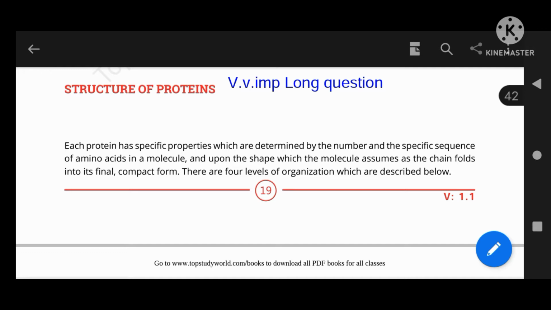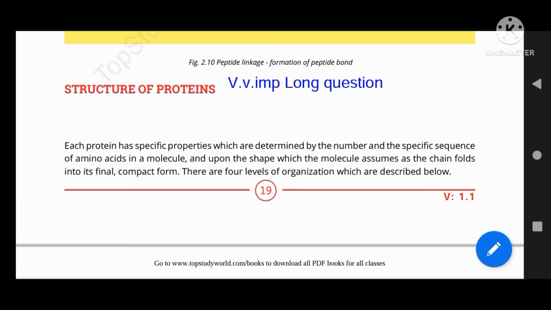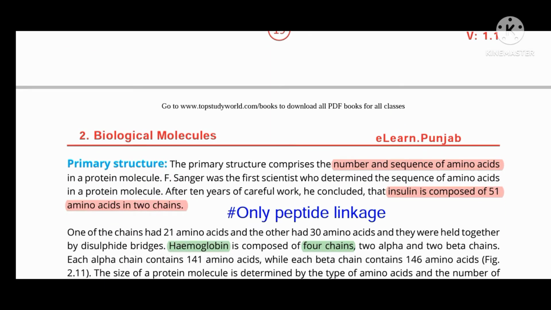The structure of proteins may vary in different proteins because of the number and specific sequence of amino acids and the foldings or bonds present in them. So let's look at the primary structure. Primary structure is actually simple. There is no folding; only the number and sequence of amino acids is present, and only one type of bond, the peptide bond, is present in the first degree, or primary structure, of proteins.